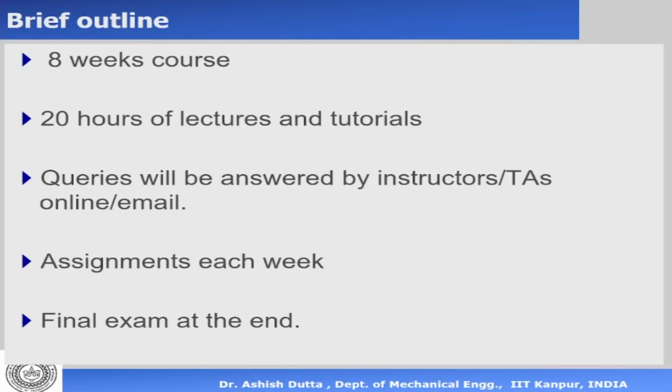Now, this course will consist of 8 weeks. So this is an 8 weeks course, and every week we are going to have 2 hours and 30 minutes of class. So normally we'll be having 2-hour lectures, and then we may have experiments or we may have tutorials. And in some cases, we can have more lectures which are actually experimental demonstrations. Now, in total, we have 20 hours of lectures and tutorials, and we have assignments every week.